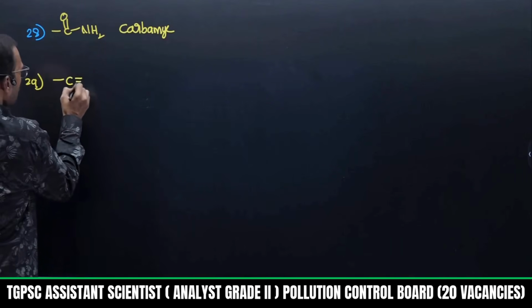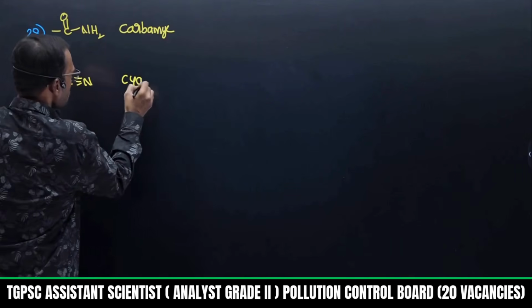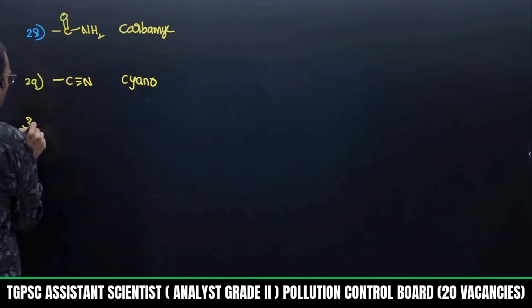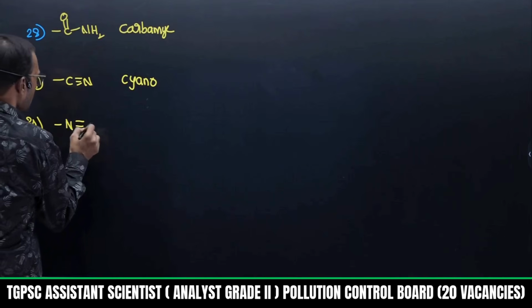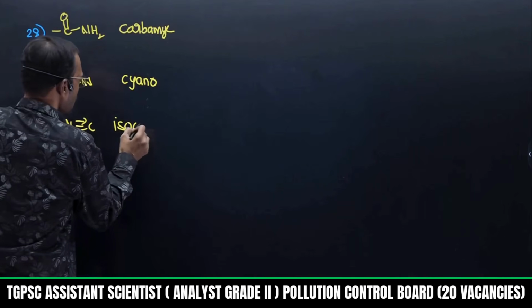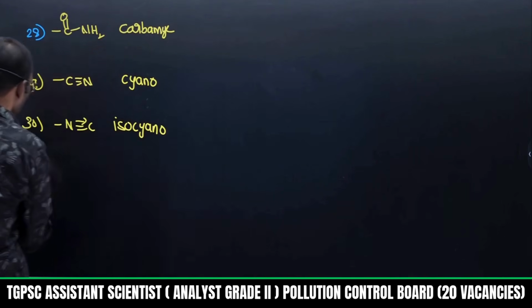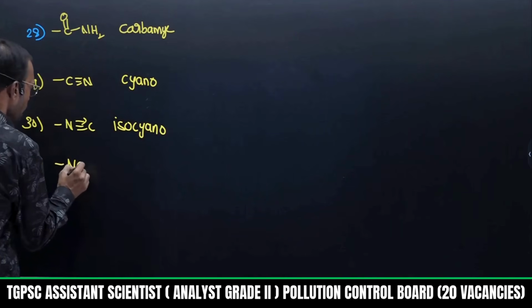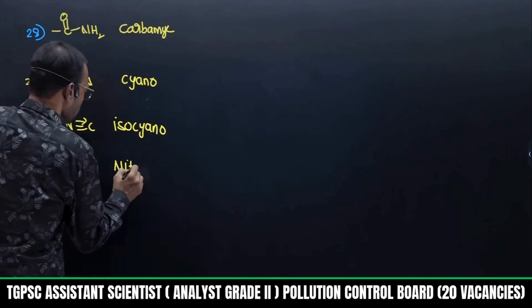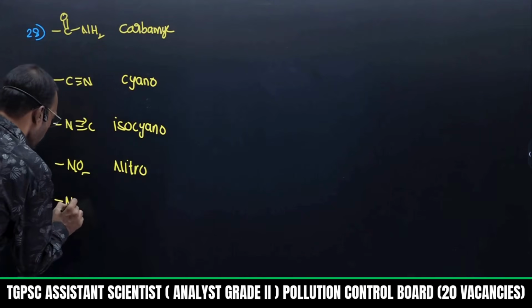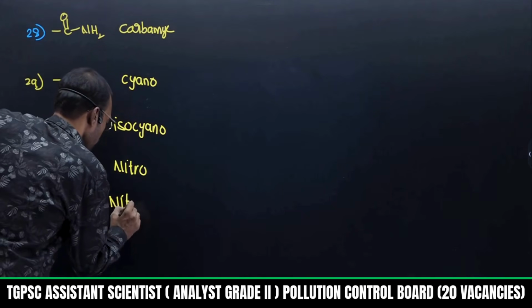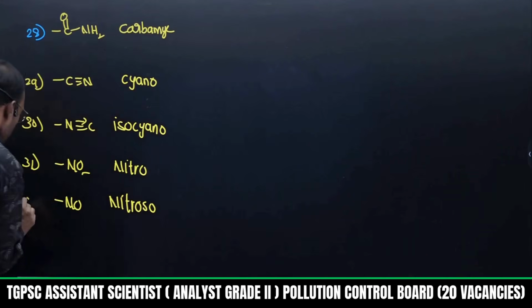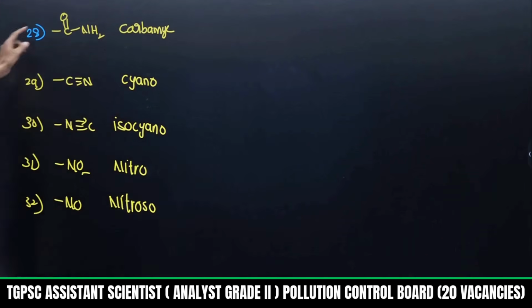Okay, suppose if I take CN, this is called cyano, and if I write NC, this is isocyano, and if I take NO2, NO2 is nitro, use nitro, and if it is NO it is nitroso. You remember these names.